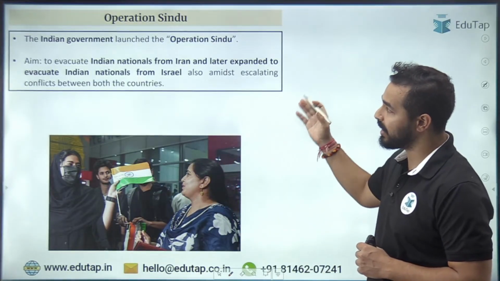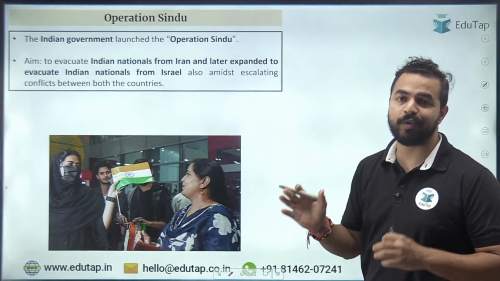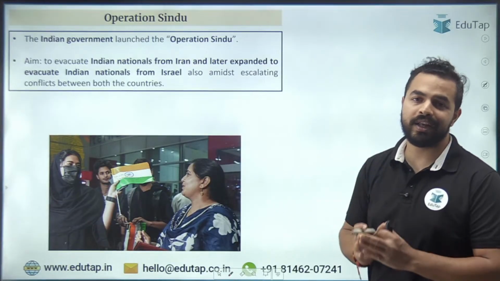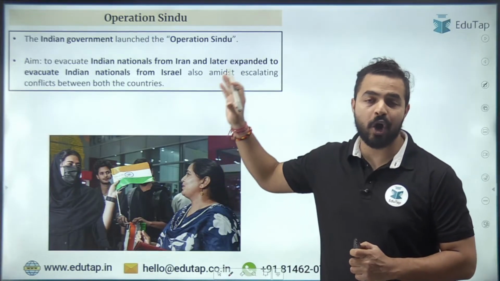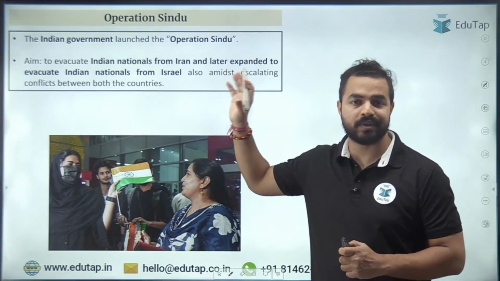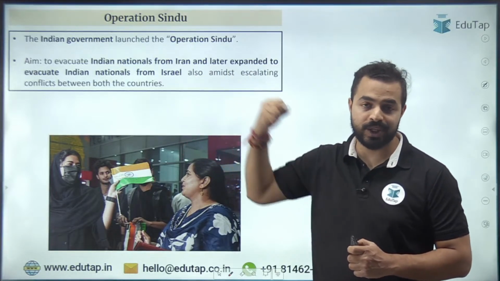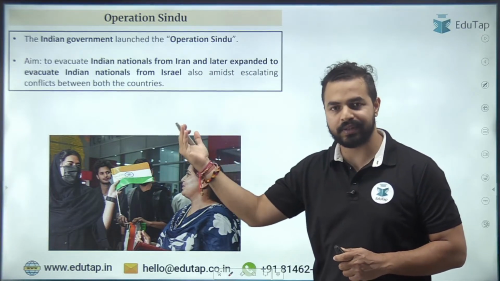We all know, guys, that a rift is taking place between Iran and Israel, and there are so many Indians who are there, and specifically Indian students. For them, the Indian Government has launched this particular operation, Operation Sindhu, where we are bringing Indian students back from there along with other citizens as well.